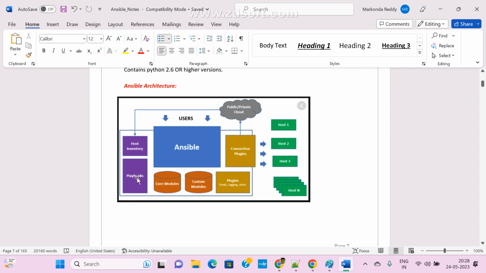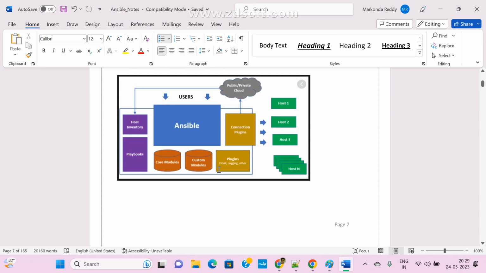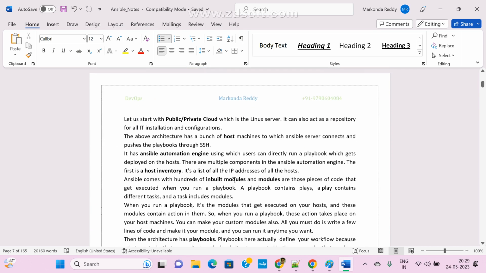Many people ask, can you explain Ansible architecture? These are the components, and the inventory file is very, very important. These are also main: connection plugins. If you want to connect other configurations and tools, we go for connection plugins. Now we'll see what the inventory file is and how it works.